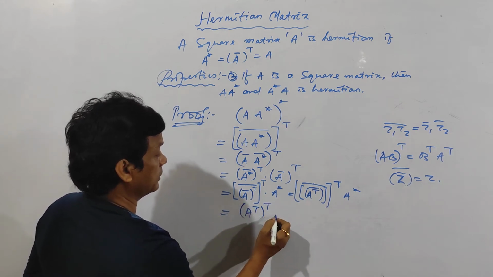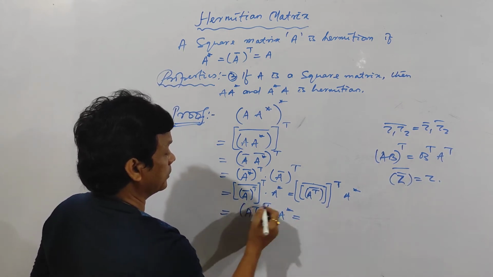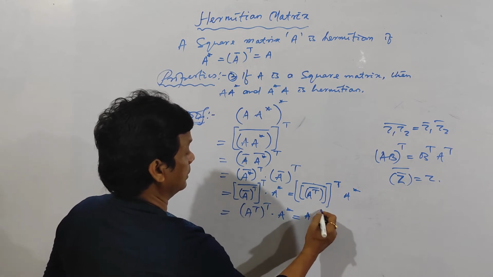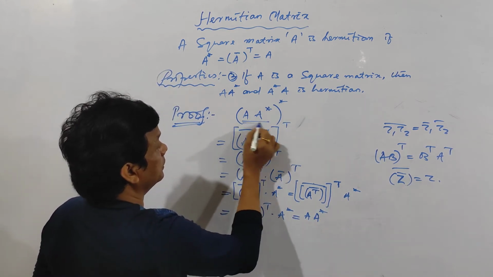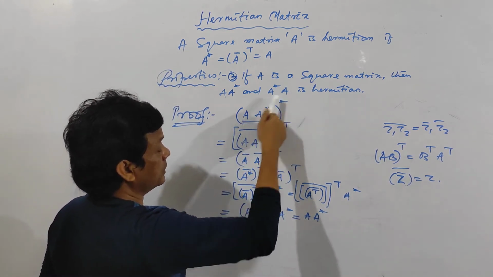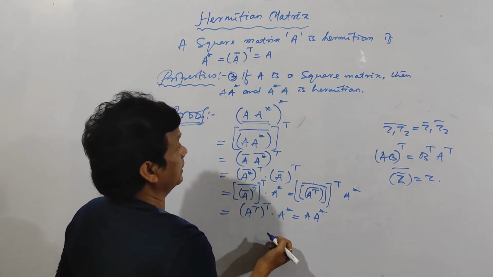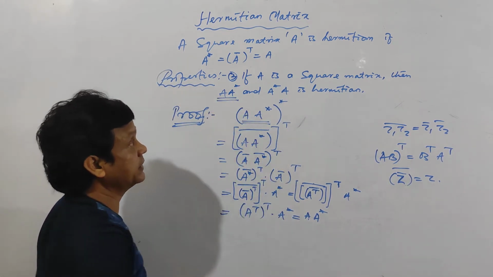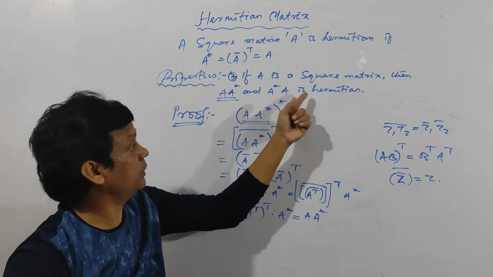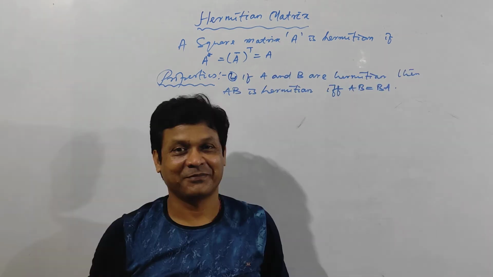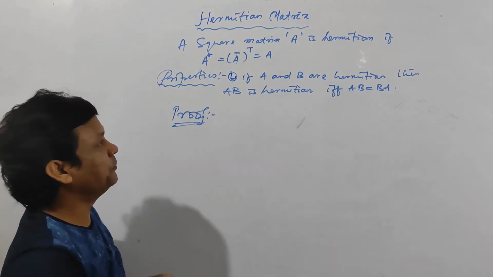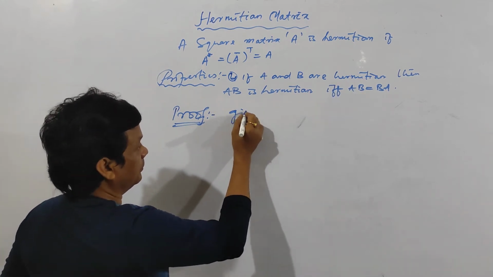So A transpose into A star, and A transpose is transpose A into A star. See here, A into A star will be equal to A into A star. That means A into A star is Hermitian. Similarly, you can prove A star into A is Hermitian. Clear? See here, this is the fourth property given.